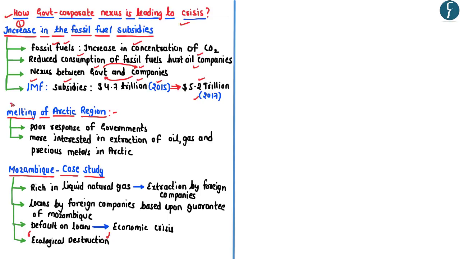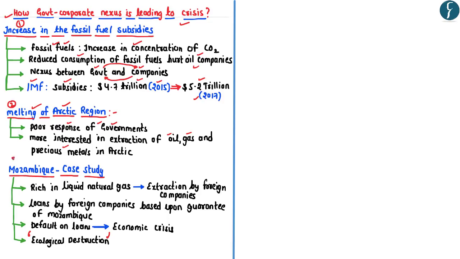The second aspect of the government-corporate nexus can be seen in the melting of the Arctic region. As you all must be aware, the Arctic region has been melting at an unprecedented pace due to global warming. So rather than addressing the problems which have led to the melting of glaciers, the governments across the world are more concerned about the extraction of oil, gas and precious metals from the Arctic region. This once again shows that the governments have poorly responded to the present crisis in the Arctic region, and more importantly, it shows that the governments and corporate entities are more driven by commercial motives rather than protecting the environment.